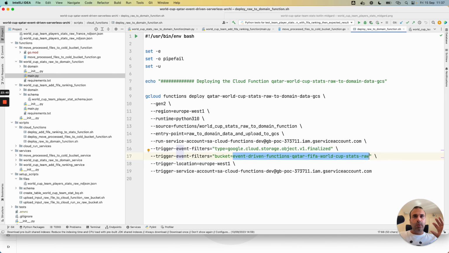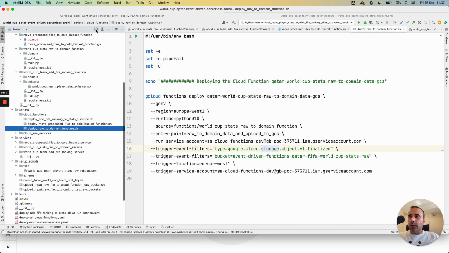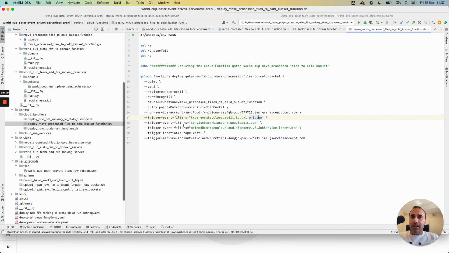In this case, we will trigger the cloud function with event-driven. It's interesting because it corresponds to an event based on an upload to a bucket. For the second cloud function, the principle is the same.